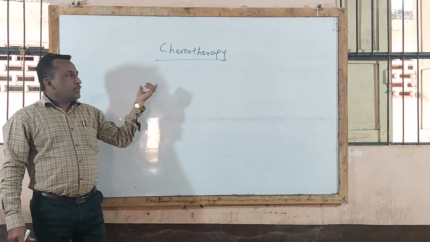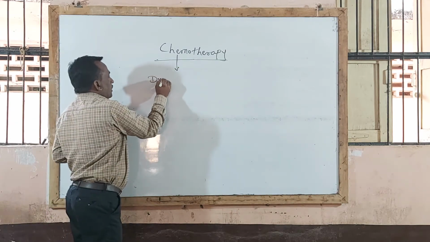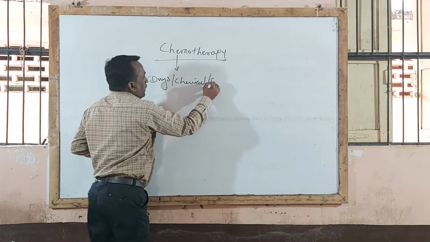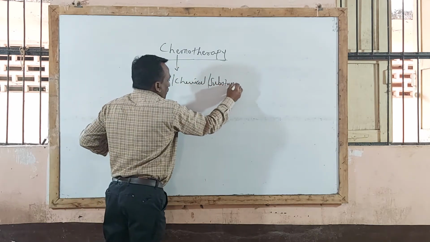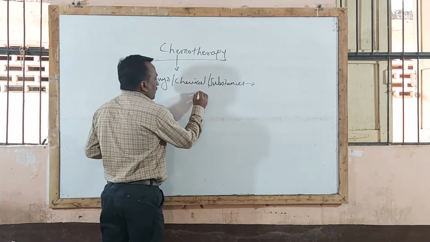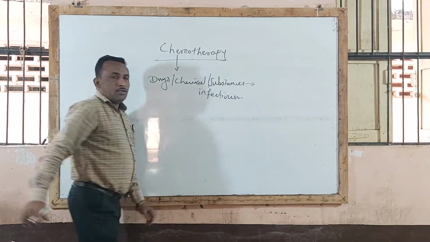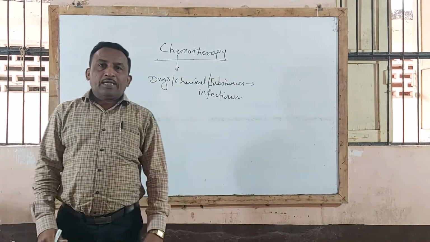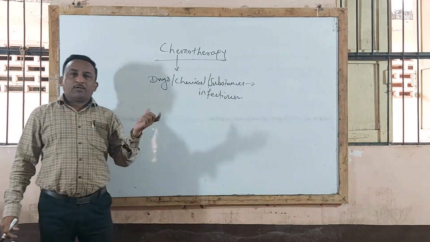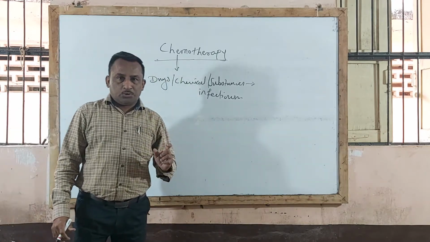You know that chemotherapy is nothing but certain drugs or chemicals or any substances used to prevent the growth of pathogenic microorganisms, or inhibiting or affecting directly, or producing killing of bacteria or killing of microorganisms without affecting host tissues.